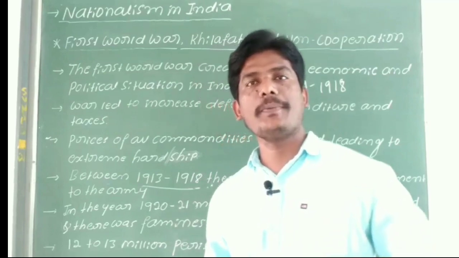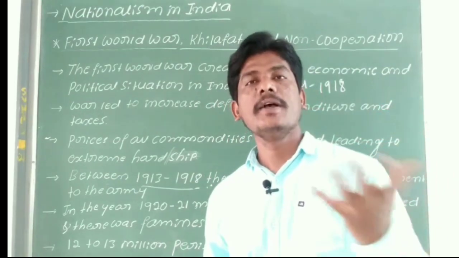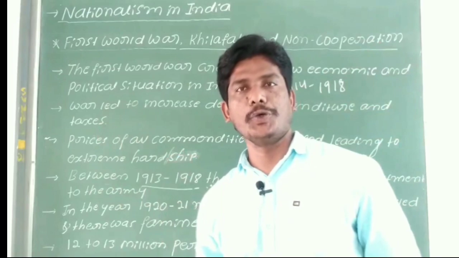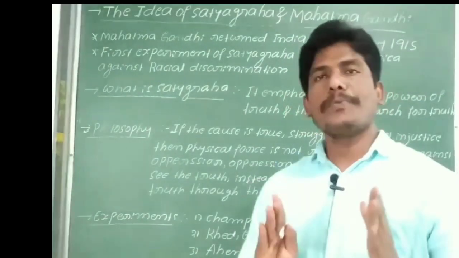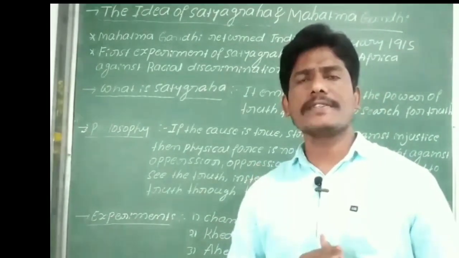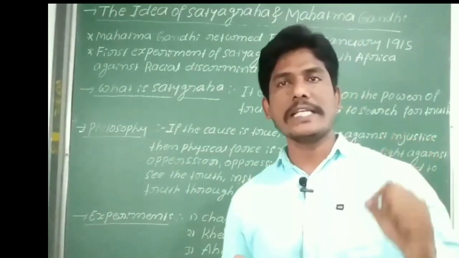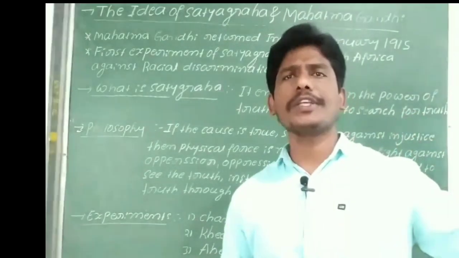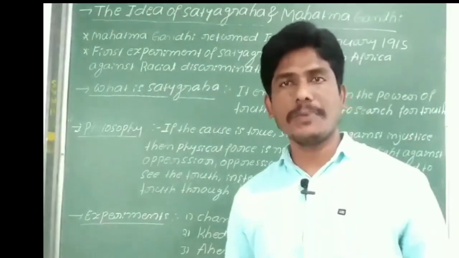So this time what happened? Mahatma Gandhiji and the Congress party led this movement against the British rule. Now let us see the ideas of Satyagraha and Mahatma Gandhiji. So we just discussed the First World War, how it led to the struggle against the colonial rule in India, and what were the causes that started the struggle against the British government.